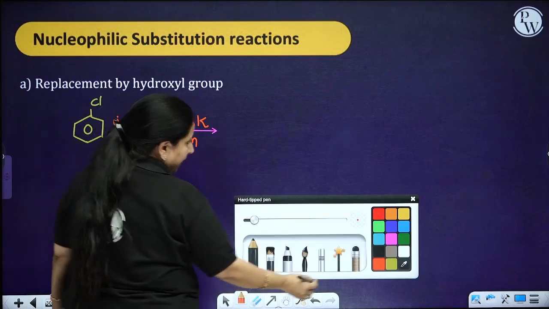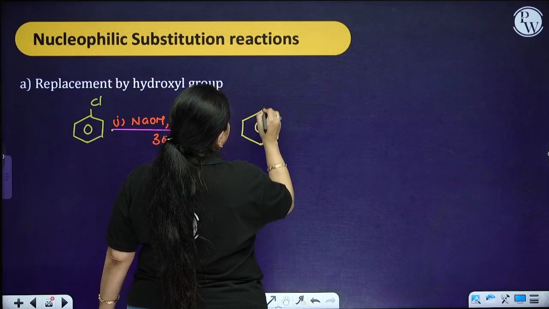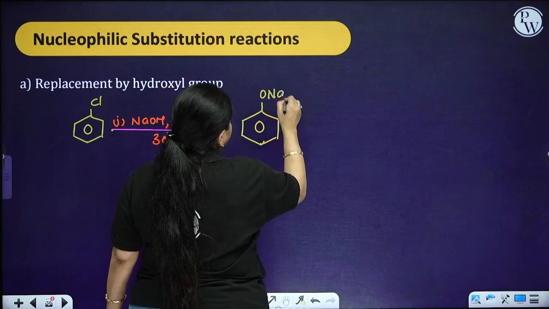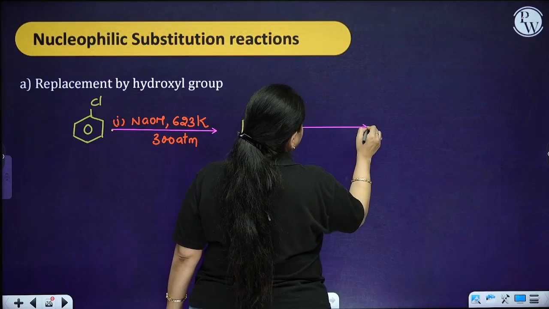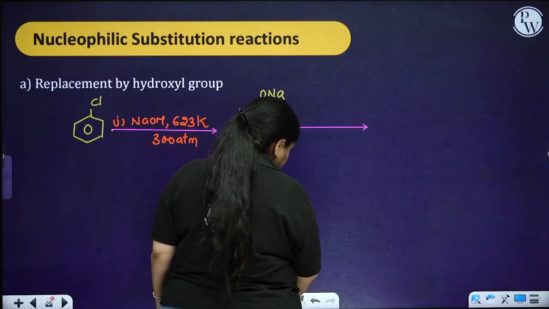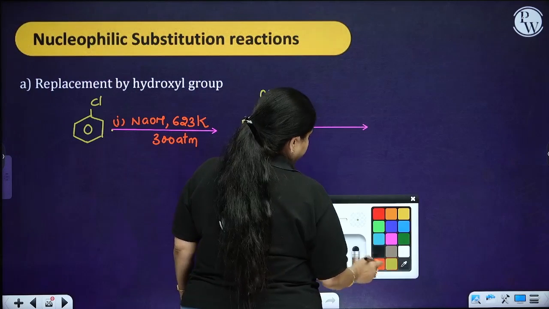So what is going to happen at first? You are going to have the sodium phenoxide. Now further, this sodium phenoxide is going to undergo an acidic hydrolysis.